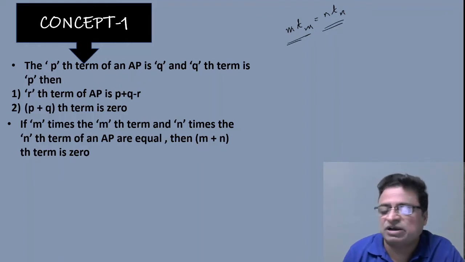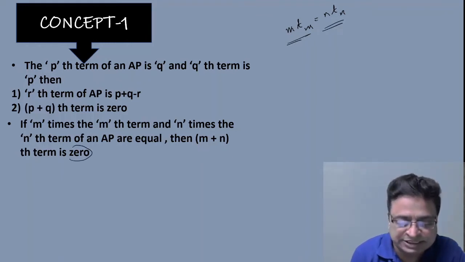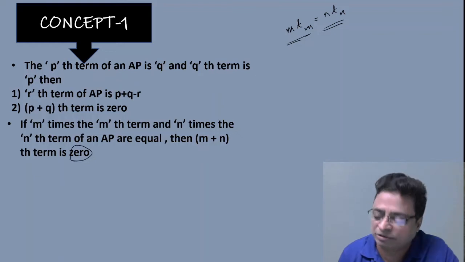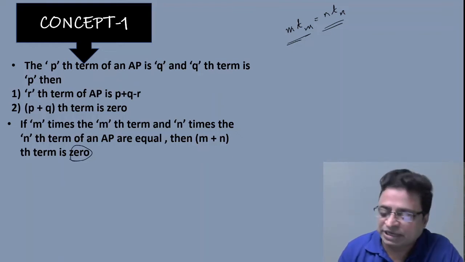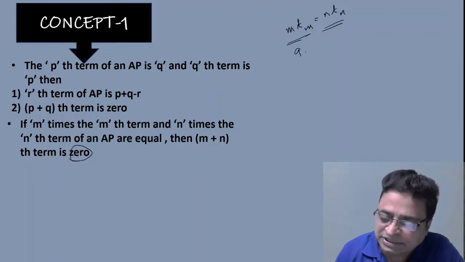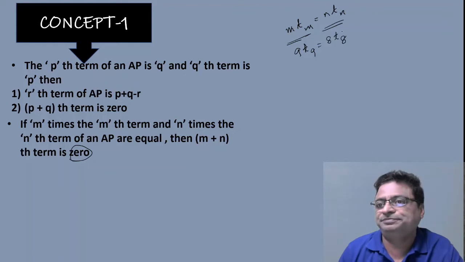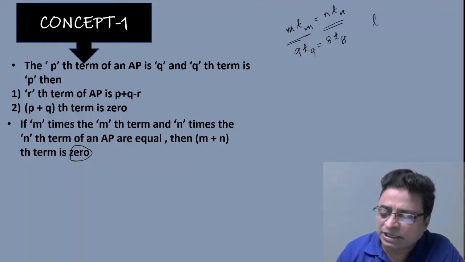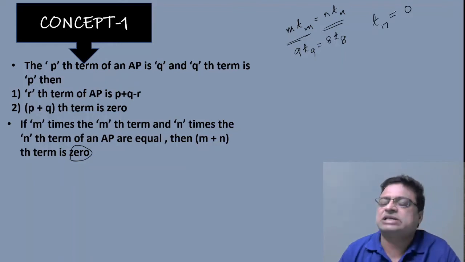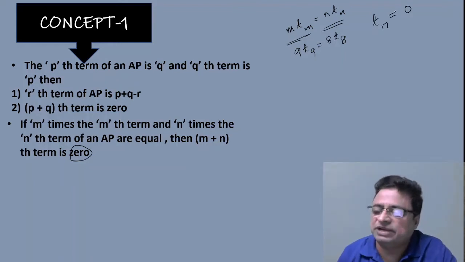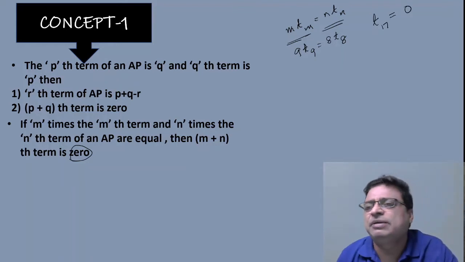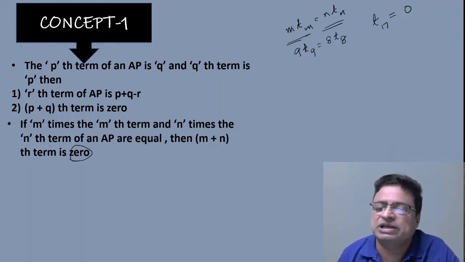If they are asking the answer, then what should the answer be? 0. Immediately you have to answer that as 0. That means, if 9 times the 9th term is equal to 8 times the 8th term of an AP, then what would be the 17th term? Immediately you can say the answer as 0. Without solving anything, just by applying this, you can write the answer as 0.